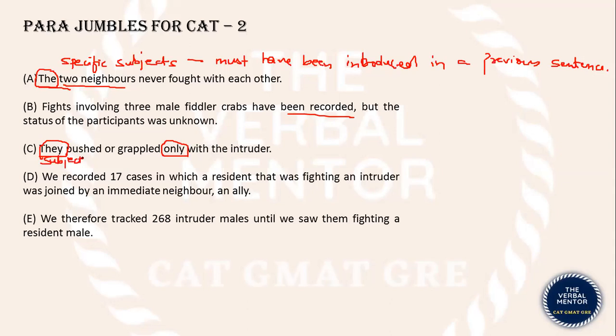First, the previous sentence should talk about the subject of this "they." Who's the subject of "they"? Possibly these two neighbors. Also, the content of this sentence, they pushed or grappled only with the intruder, matches the idea that the two neighbors never fought with each other. So they were not fighting among themselves. They were only fighting someone who intruded their colony.